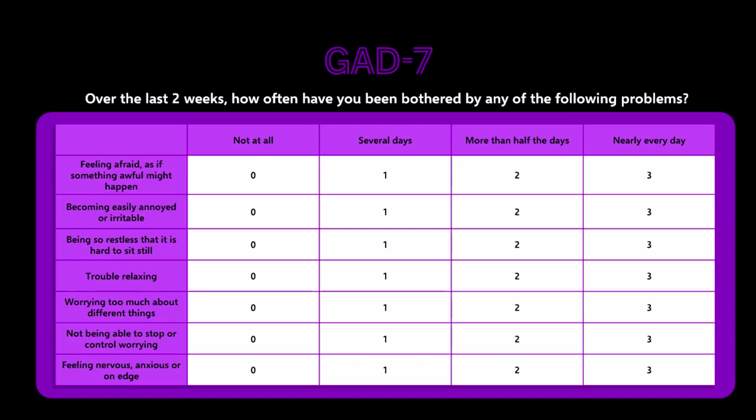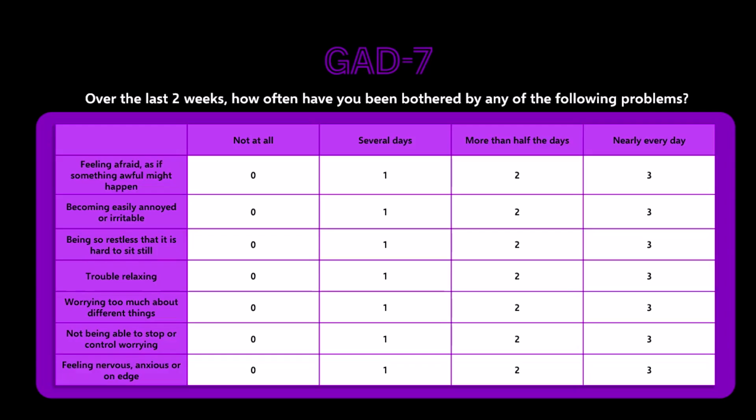These statements are: feeling afraid as if something awful might happen, becoming easily annoyed or irritable, being so restless that it is hard to sit still, trouble relaxing, worrying too much about different things, not being able to stop or control worrying, feeling nervous, anxious, or on edge.